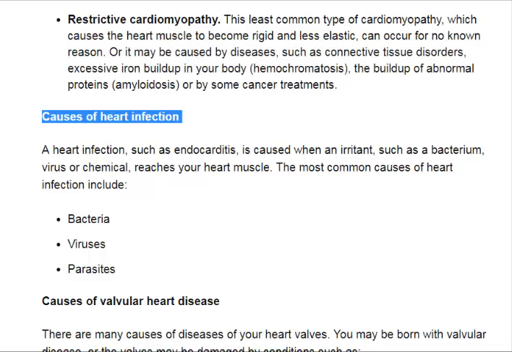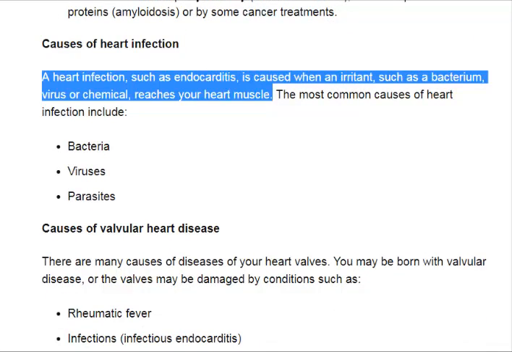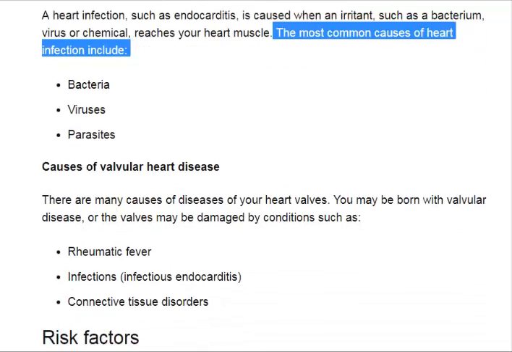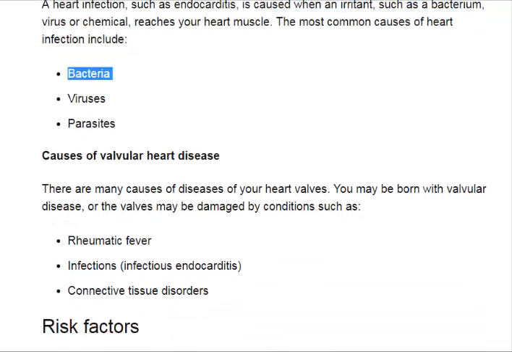Treatments. Causes of heart infection. A heart infection, such as endocarditis, is caused when an irritant, such as a bacterium, virus or chemical, reaches your heart muscle. The most common causes of heart infection include bacteria, viruses, parasites.